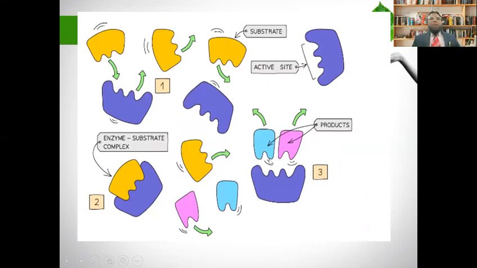Now you can see here that the substrate is there, and the active site is there. You can see here number 1, the enzyme substrate complex. After that, this substrate is fixed here, so it makes the enzyme substrate complex. After that, you can see the enzyme breaking down the substrate. The substrate is broken down, and you can see the products here. After that, this enzyme is again ready to do another catalytic reaction.